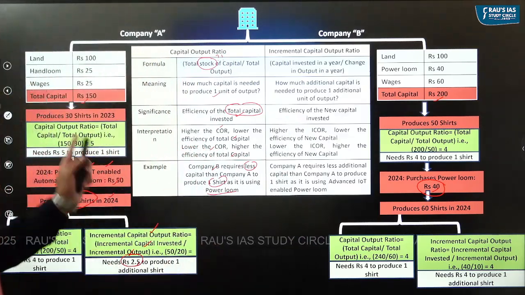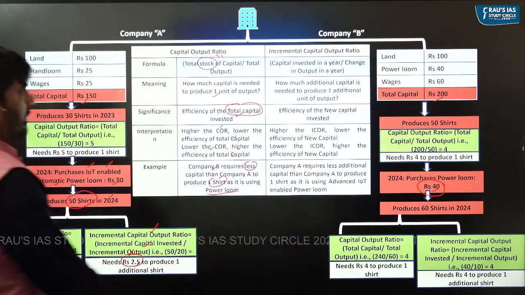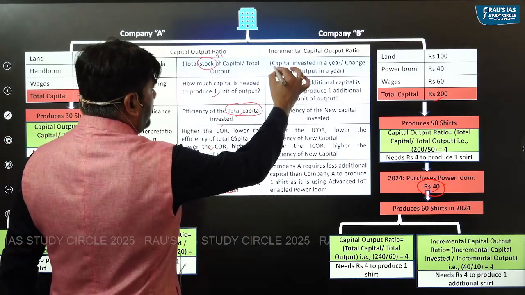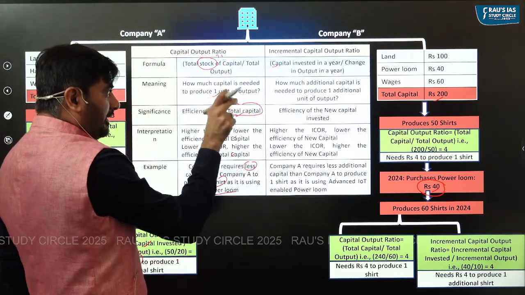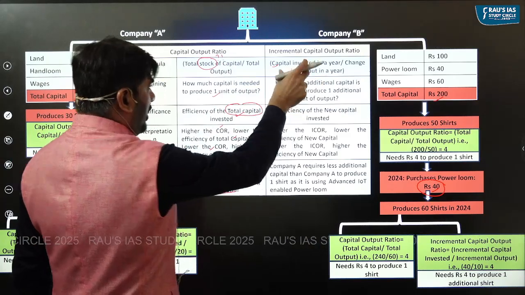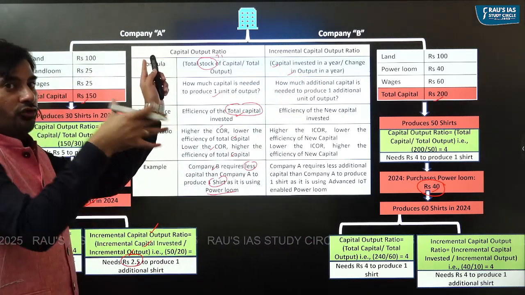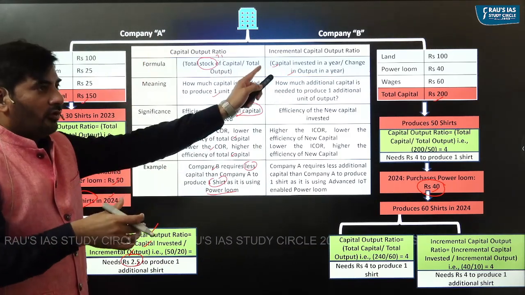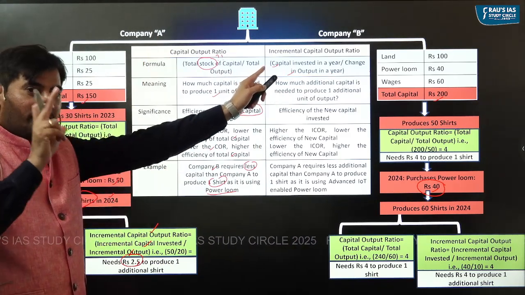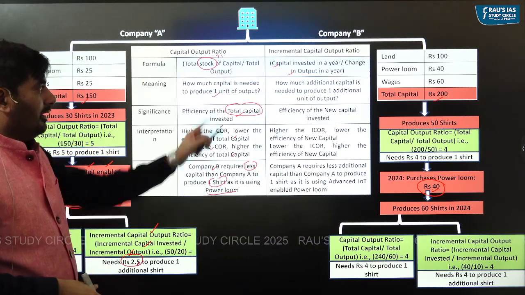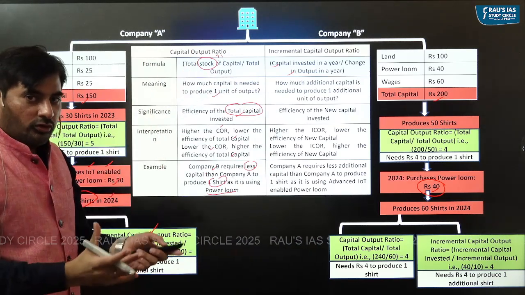So that way, can you see the difference here? Incremental capital output ratio is capital invested in a particular year divided by change in output in a year. Whereas here we are looking at the total stock of capital. Here we are looking at total capital invested in one single year. In the denominator there, what is the total output?